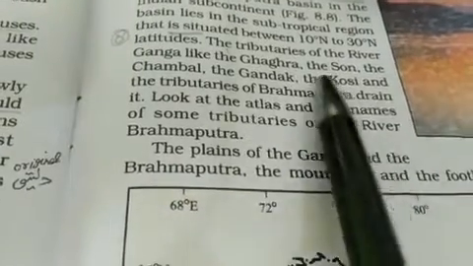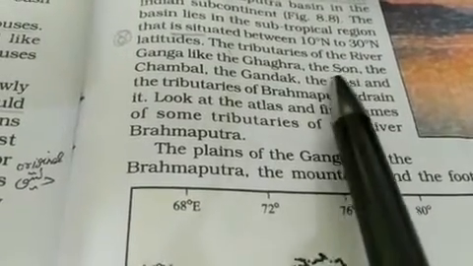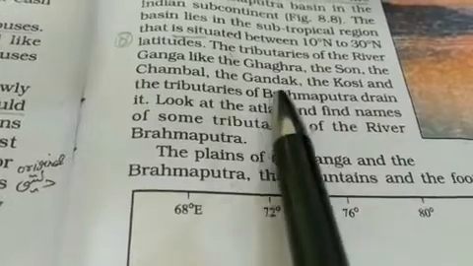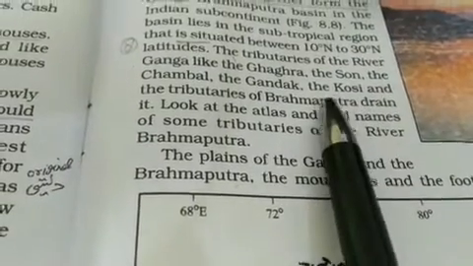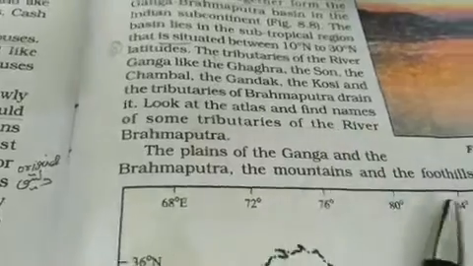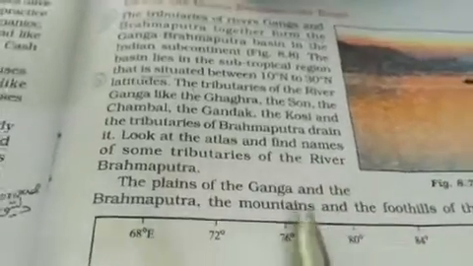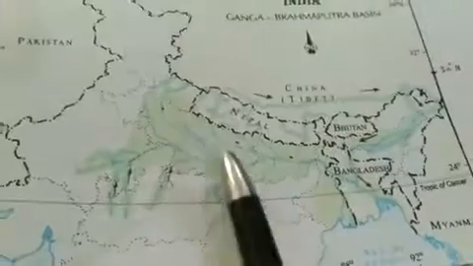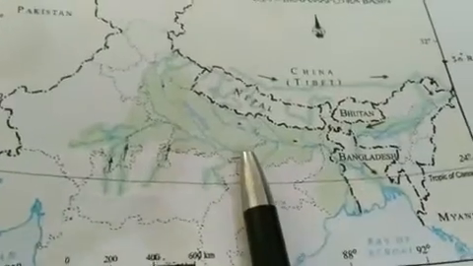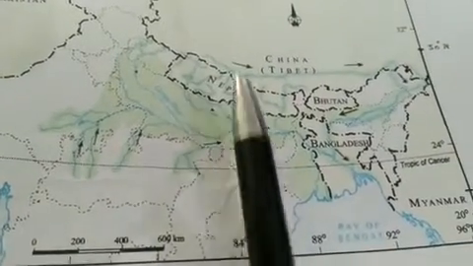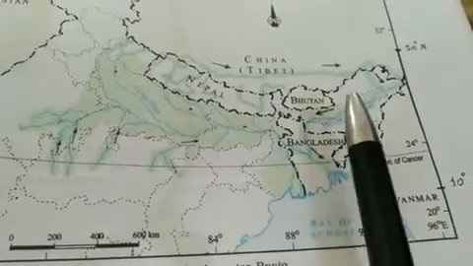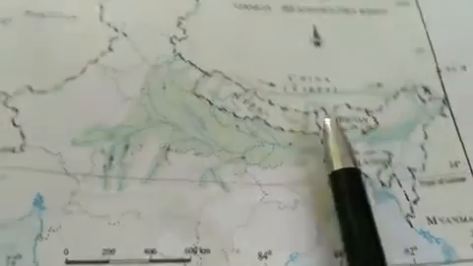The tributaries of the river Ganga like Ghagra, Son, Chambal, Gandak, Kosi, and the tributaries of Brahmaputra both provide water to this region. Means all these rivers provide water to this region, the tributaries of the river Ganga and the tributaries of the river Brahmaputra.